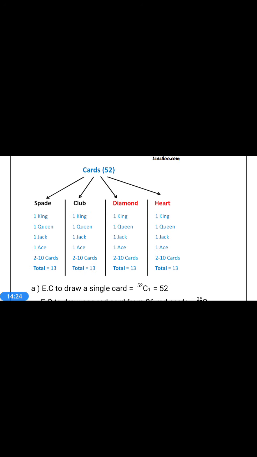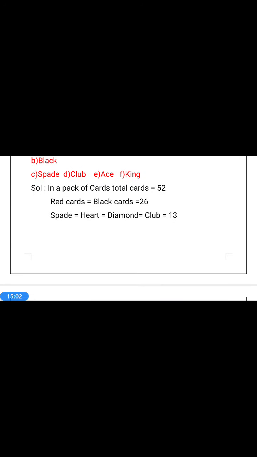How many cards of each suit, spade, club, diamond, heart? Each has 13 cards: spade 13 cards, diamond 13 cards, club 13 cards, heart 13 cards. Each suit has 4 different kinds of cards: king, queen, jack, ace. A total of 4 kings, 4 queens, 4 jacks and 4 aces. This is the distribution of the pack. Now we are going to the problem.